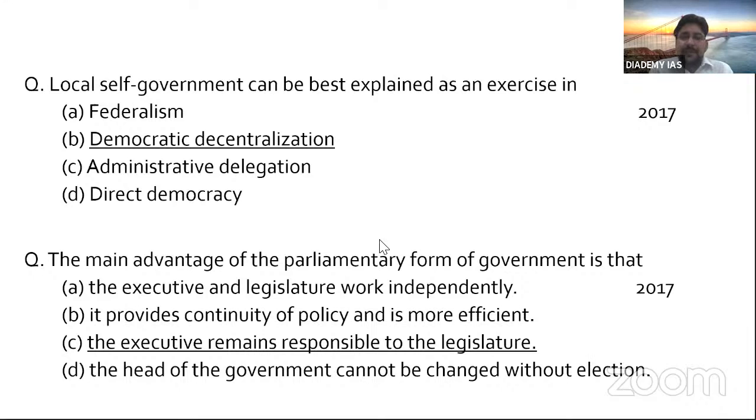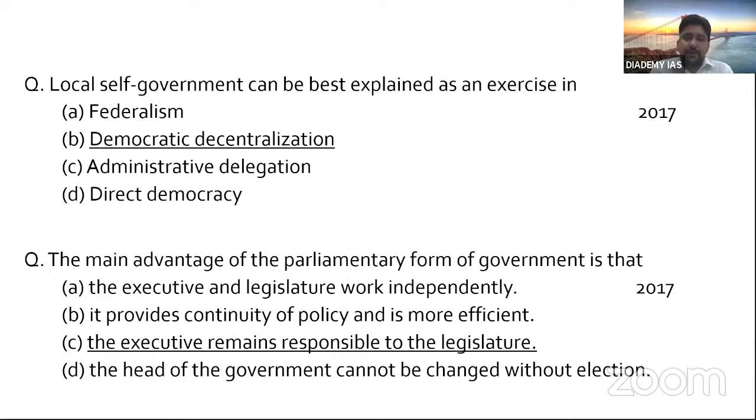People can participate, that is democratic decentralization. Okay, simple question, knowledge, basic understanding. The main advantage of the parliamentary form of government is that the executive and legislature work independently. No, this is not the main advantage.